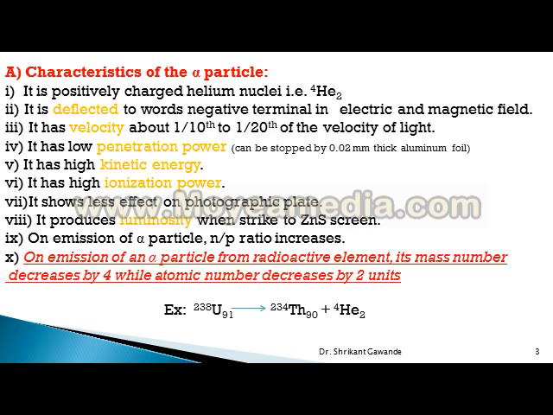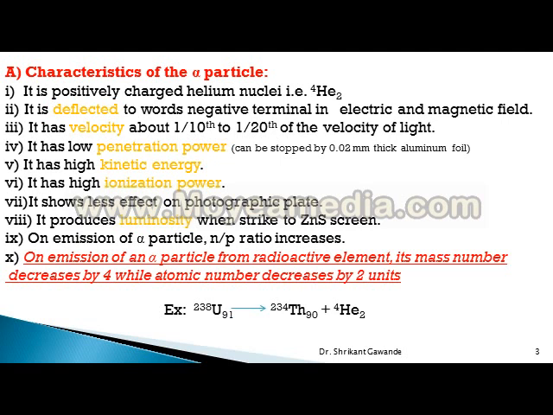First of all, we will see characteristics of alpha particle. Alpha particle is positively charged helium nuclei, that is 4He2. Second point, it is deflected toward negative terminal in electric and magnetic field because it is positively charged.